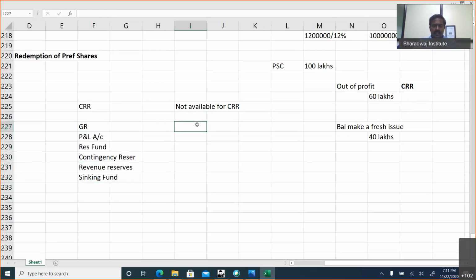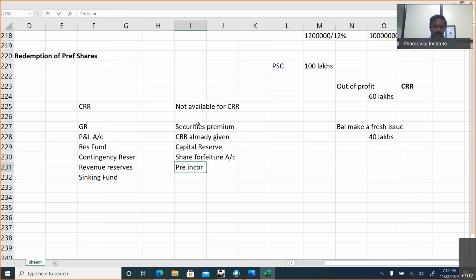Not available for CRR: securities premium. Securities premium, CRR already available. Capital reserve. Share forfeiture account. Okay.